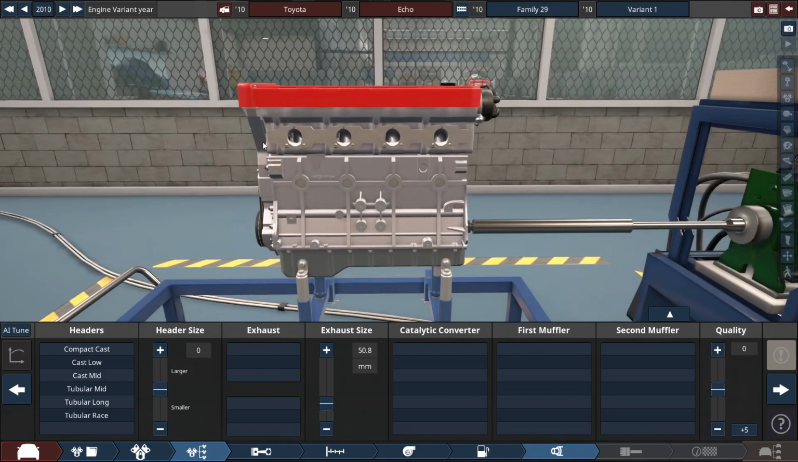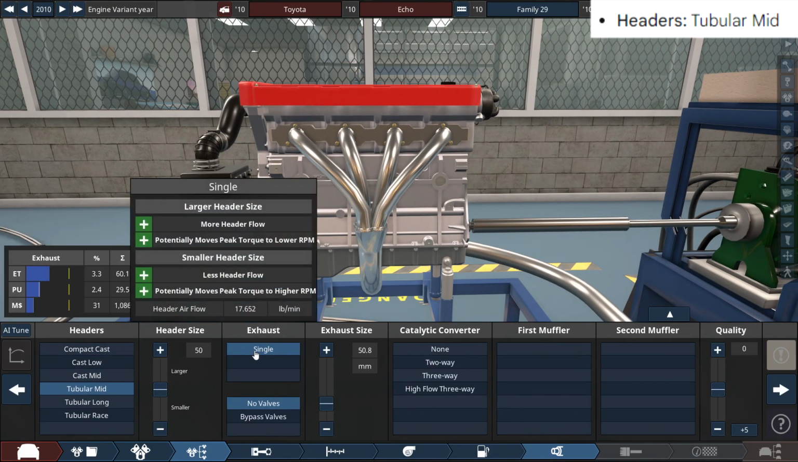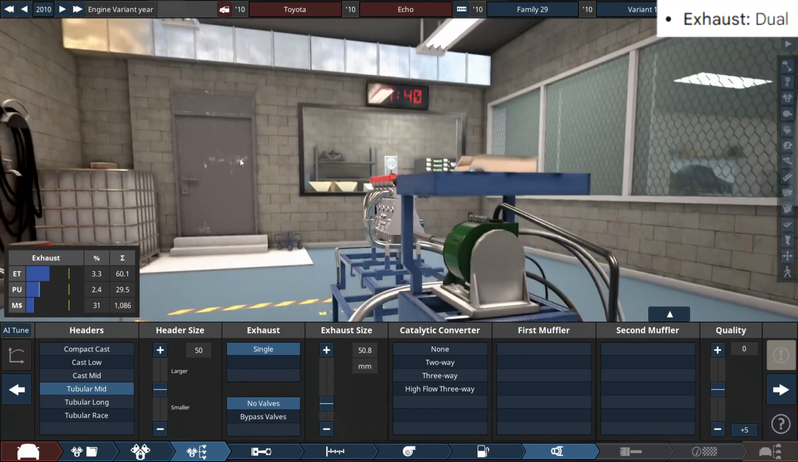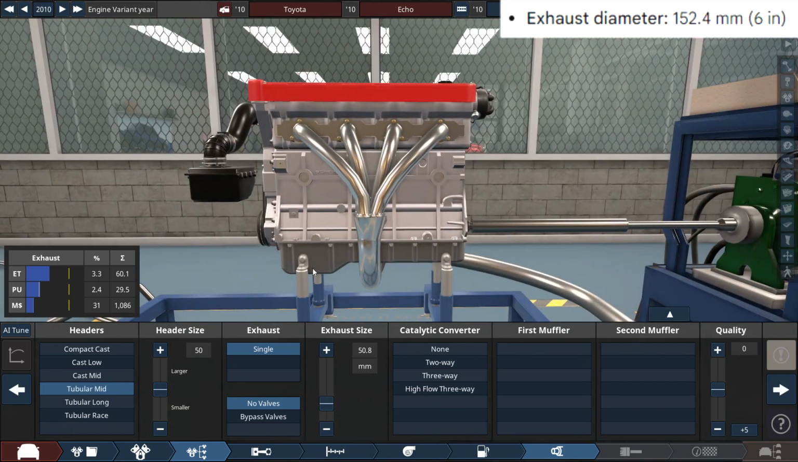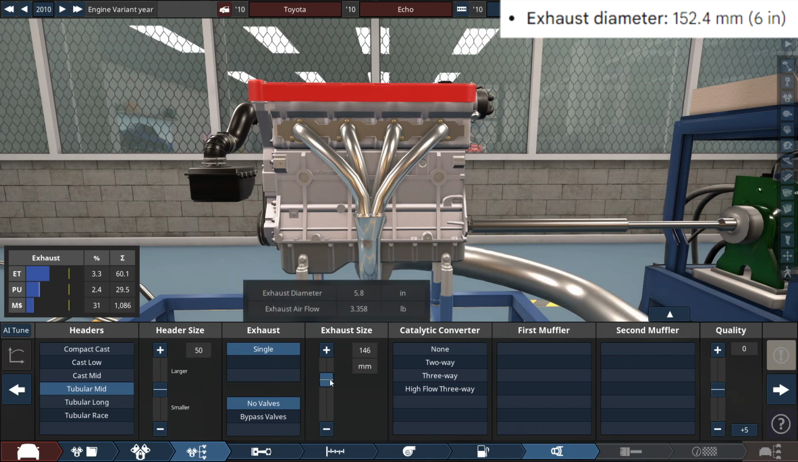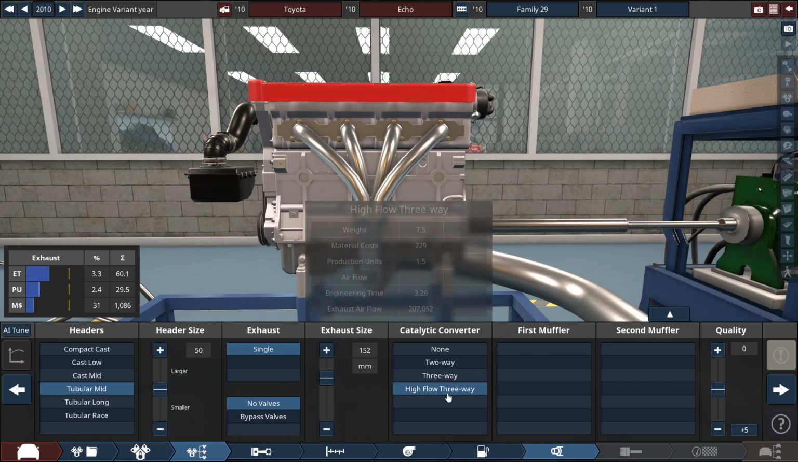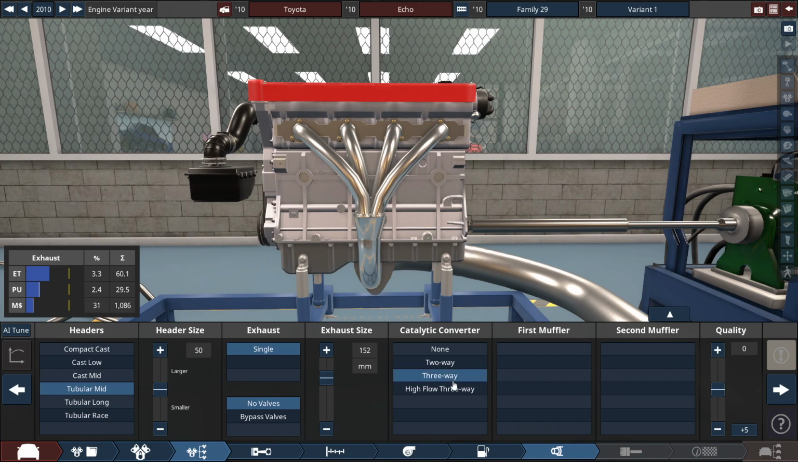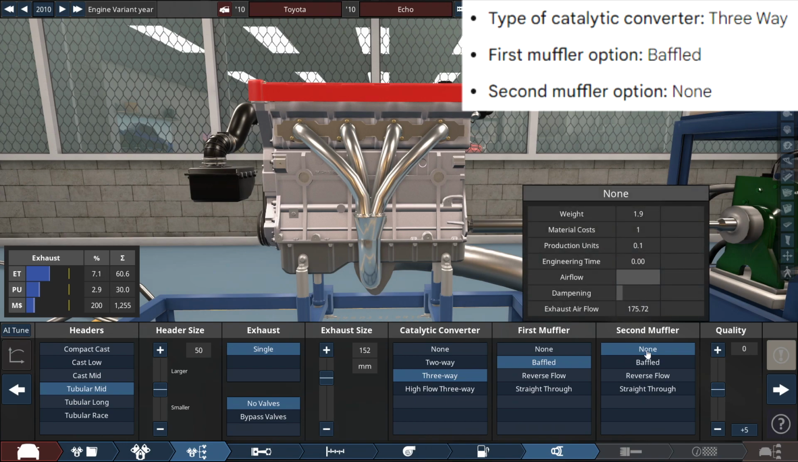And finally, for the exhaust, so for the headers, it's a tubular mid-type of header with just a single exhaust. Dual exhaust, we can only get single, which is this guy right here. With the, oh my god, the diameter set to 152.4 millimeters, which equals 6 inches. Damn, this thing will be a screamer out of the factory. So what about the catalytic converters and mufflers? Oh, there's a standard 3-way catalytic converter, and the mufflers are just baffled first, second, none.